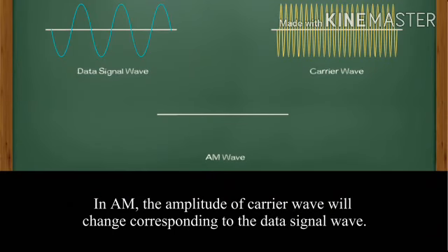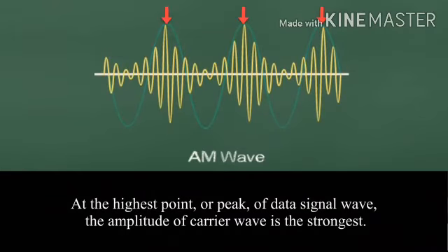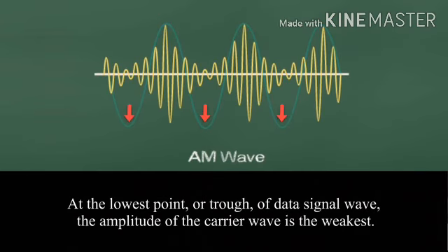In AM, the amplitude of a carrier wave will change corresponding to the data signal wave. At the highest point or peak of the data signal wave, the amplitude of a carrier wave is the strongest. At the lowest point or trough of a data signal wave, the amplitude of a carrier wave is the weakest.